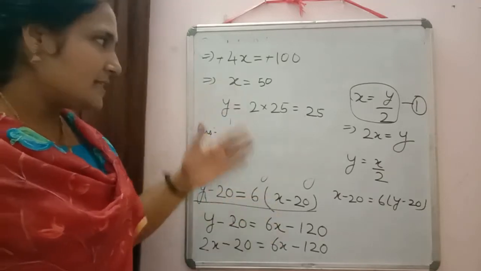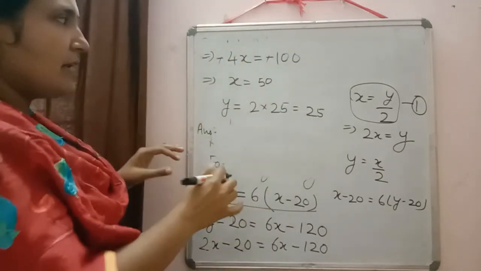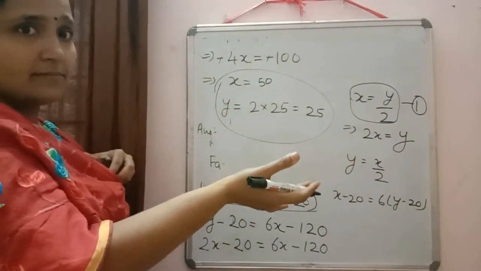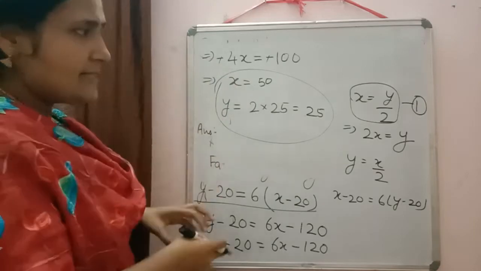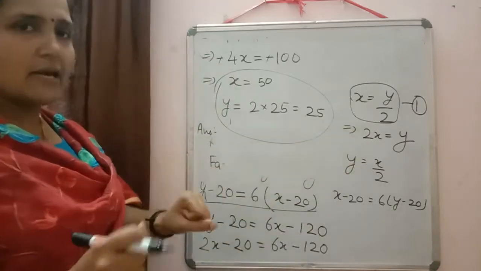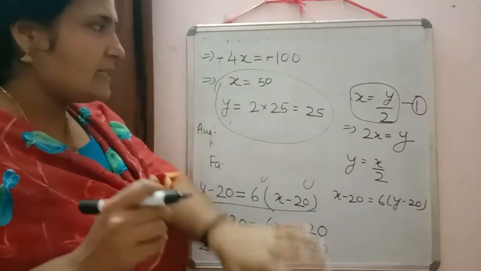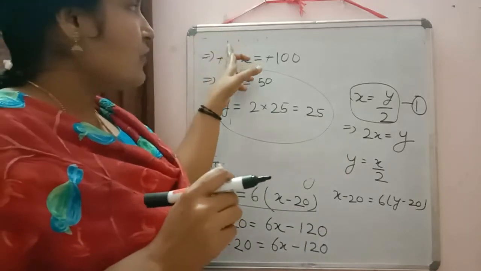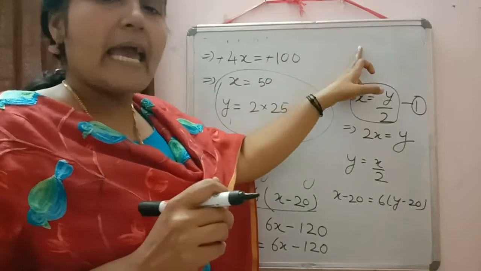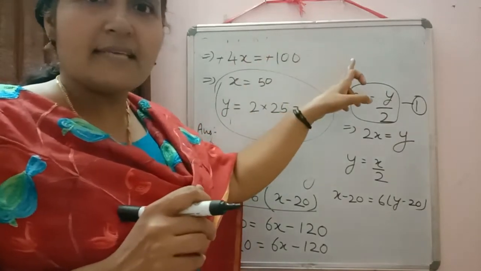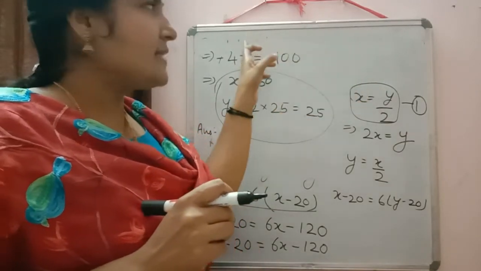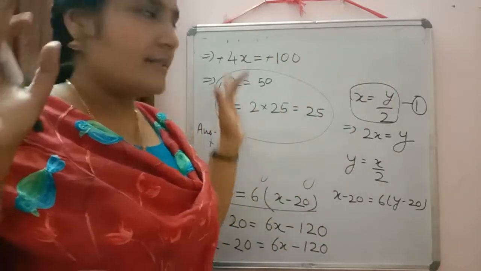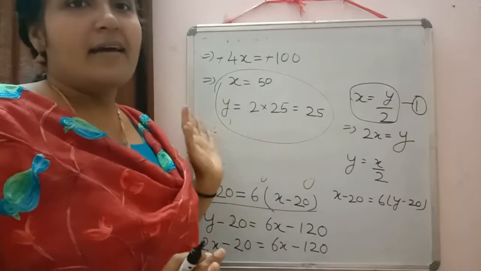No. So instead of cutting the whole solution, whenever you get father smaller than son, it means you committed some mistake in framing the equation. So you just do one change there. What we took Rohan's age as x years and father's age as y years, just change Rohan's age as y and father's age as x. Then the rest everything will be correct.